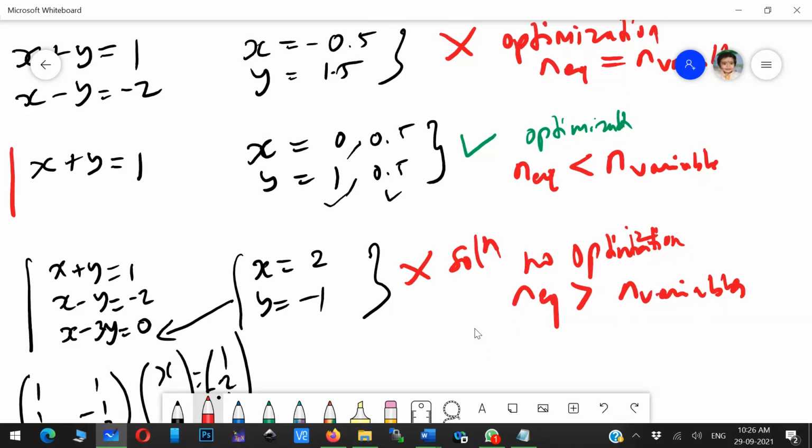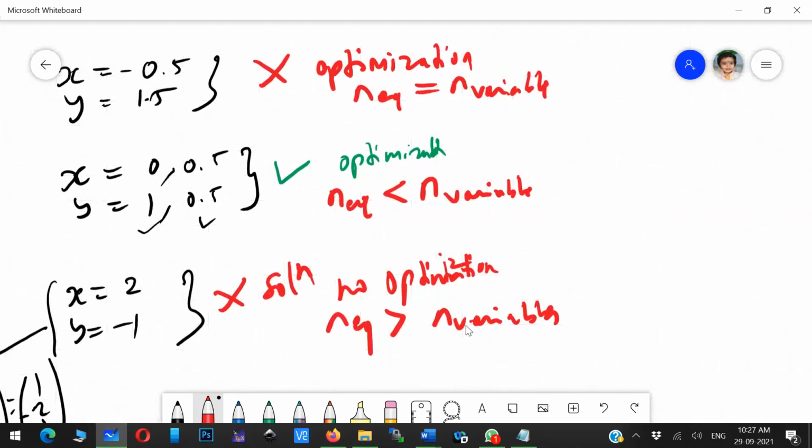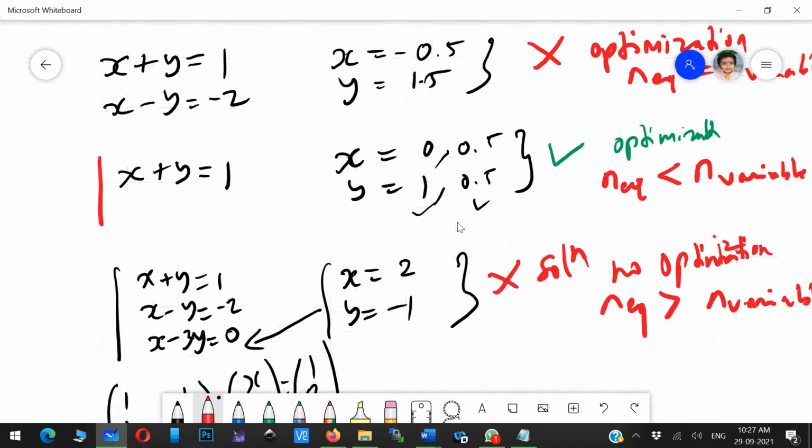See now, what I'll try to tell you: say for example, I'll consider this problem. x plus y is equal to 1. What is x and y? Just listen to my statement.